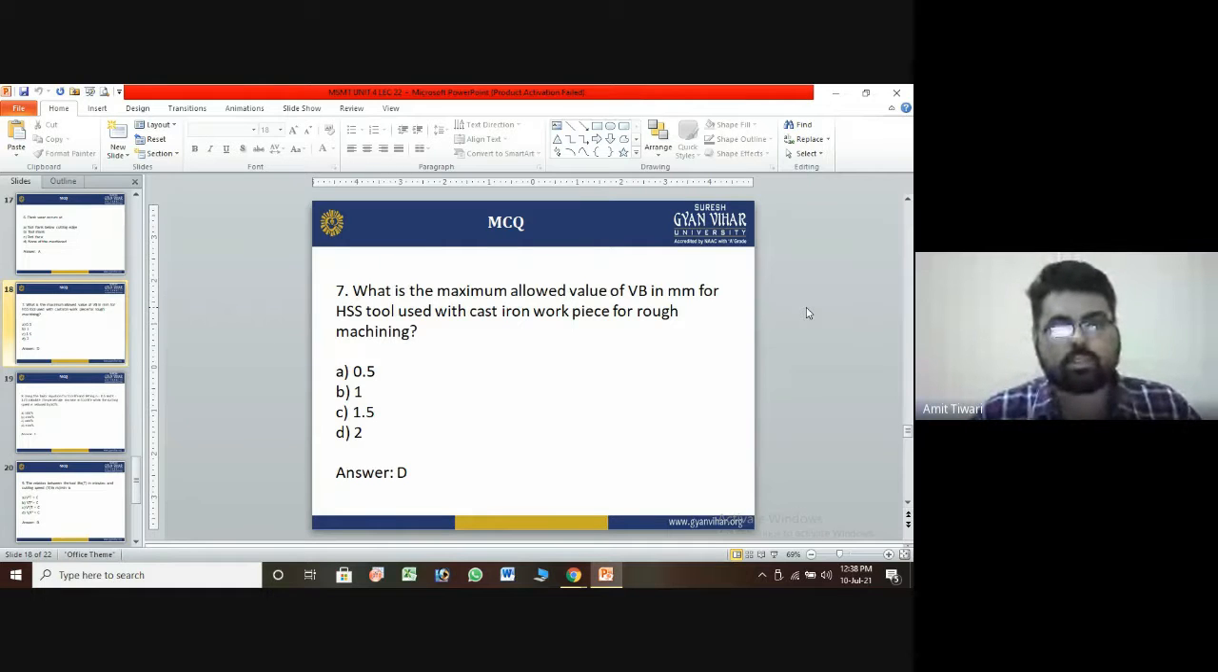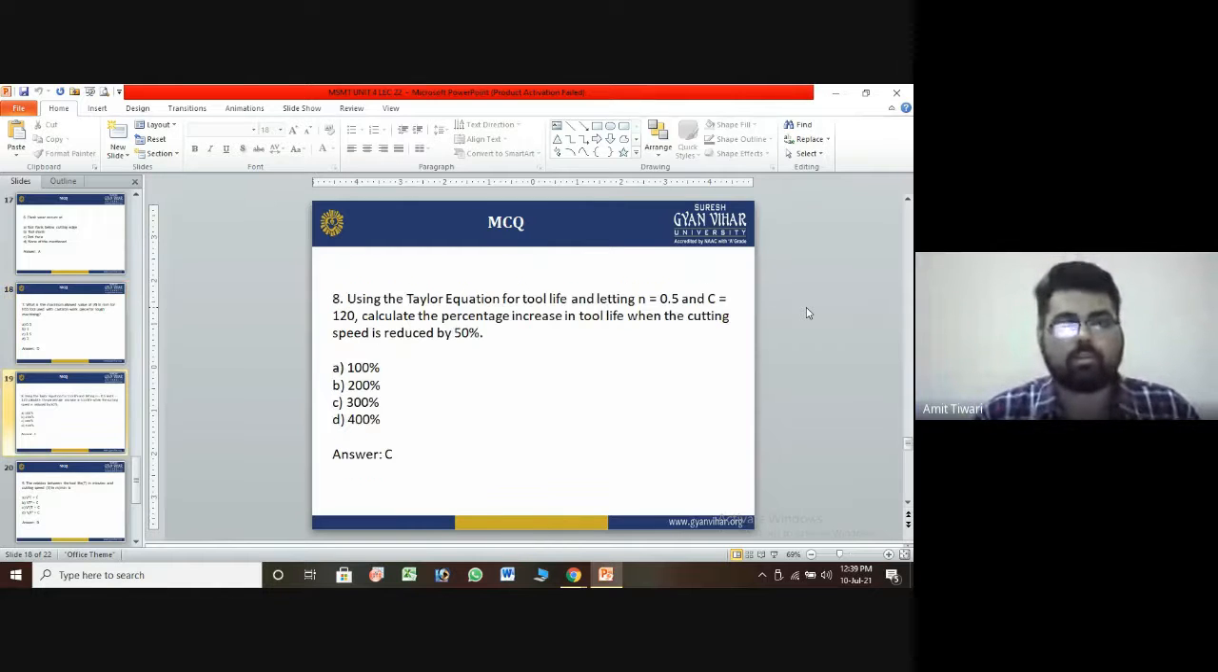Seventh question: what is the maximum allowed value of VB in mm for a high speed steel tool used with a cast iron workpiece for rough machining? Options are 0.1, 1, 1.5, 2. The correct answer is 2.